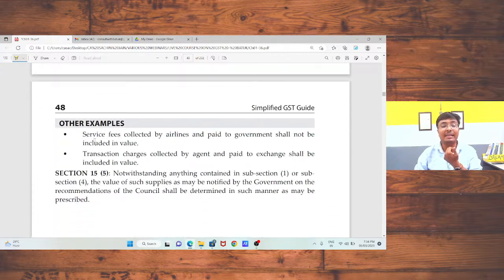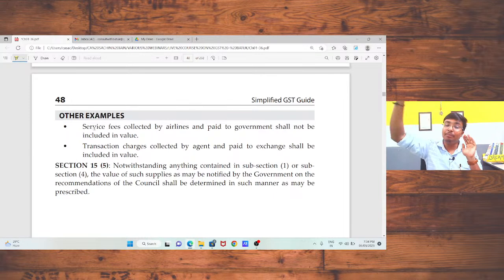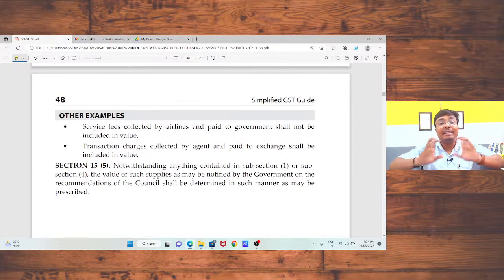And there are certain examples also. Service fees collected by the airlines and paid to the government shall not be included in value. Whenever you check the invoice of the airline company, you will find one service fee, and that amount is paid directly to the government by the airline company. In that case, the airline company will not charge GST on that figure, because the airline company is collecting that amount from the client on behalf of the government, that is, as a pure agent.